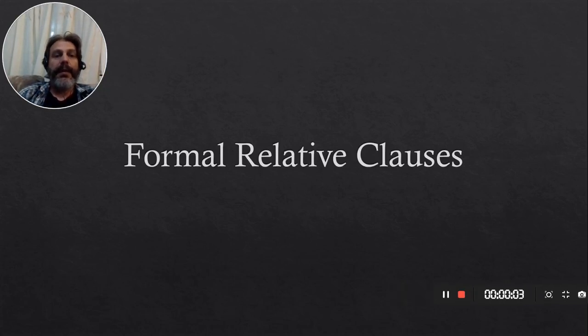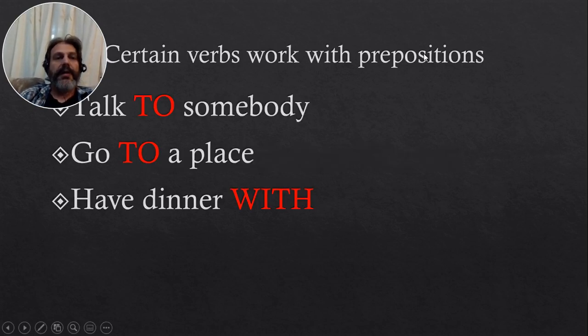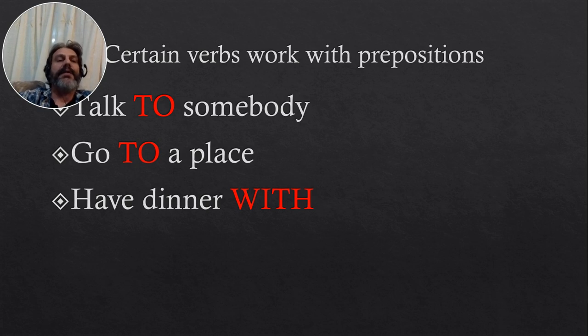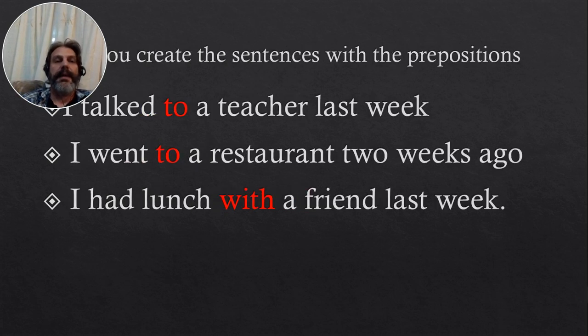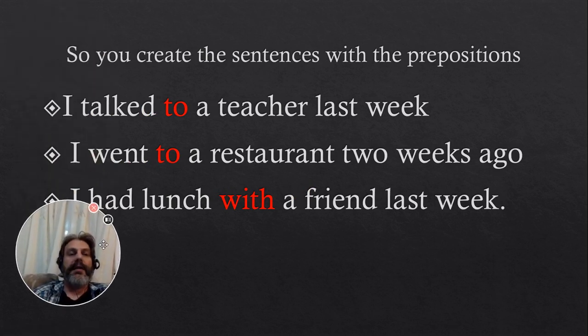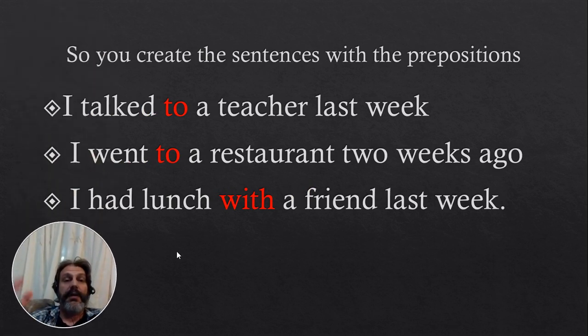Today we are going to talk about formal relative clauses. Certain verbs work with prepositions. For example, we talk to somebody, or we go to a place, or we have dinner with somebody. When you create the sentences with the prepositions, you need to remember to use them. So, for example, I talked to a teacher last week, or I went to a restaurant 2 weeks ago, or I had lunch with a friend last week.